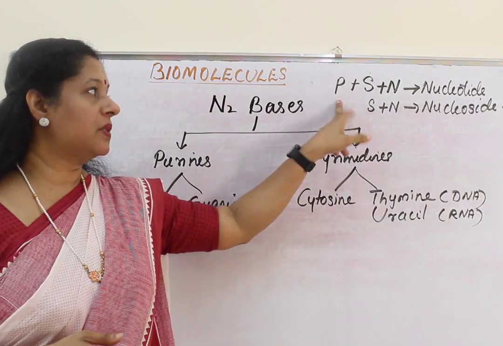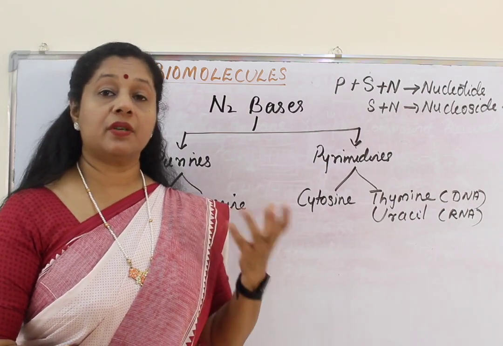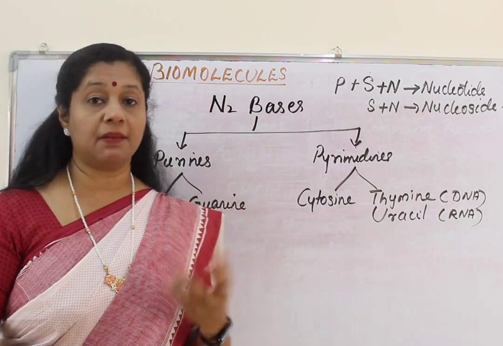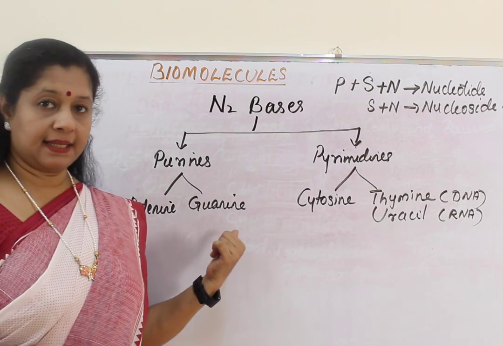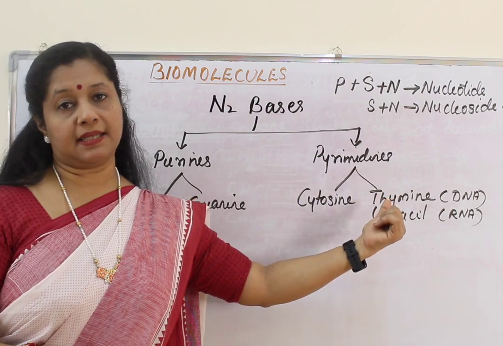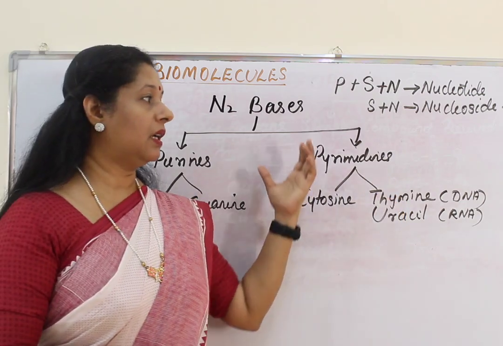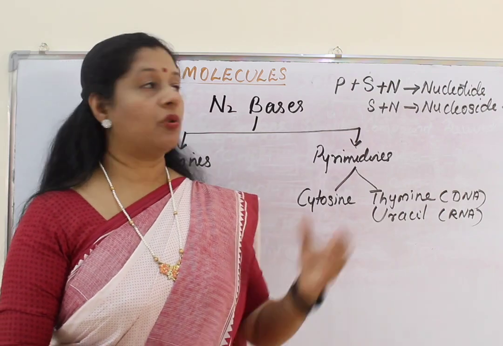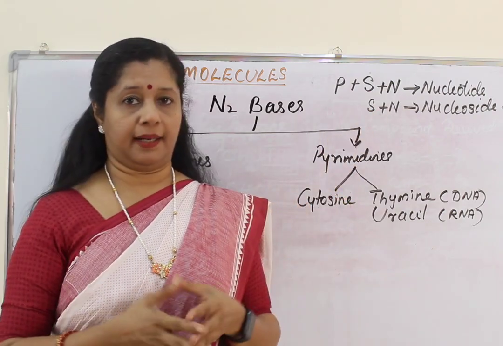Now to that one phosphorus is attached, we get nucleotide. So let's name the nucleotide. Phosphorus means it's phosphoric acid, so it becomes acid. Adenylic acid, guanylic acid, cytidylic acid, thymidylic acid or uridylic acid. So this is how the nucleic acids are formed. So many of these nucleotides are combined to form DNA or RNA.